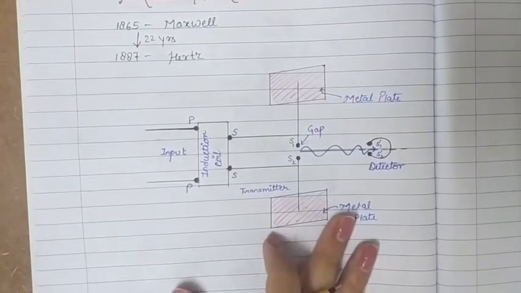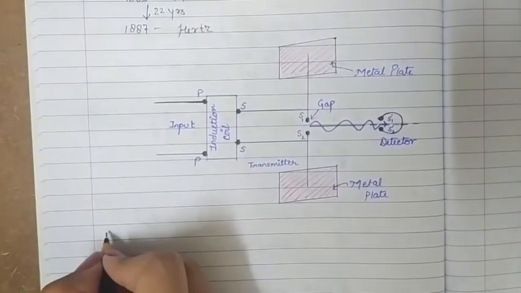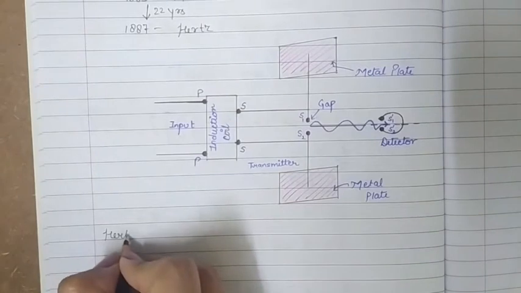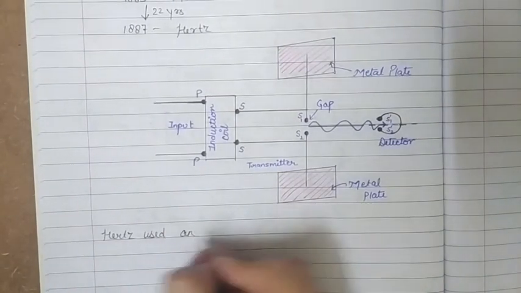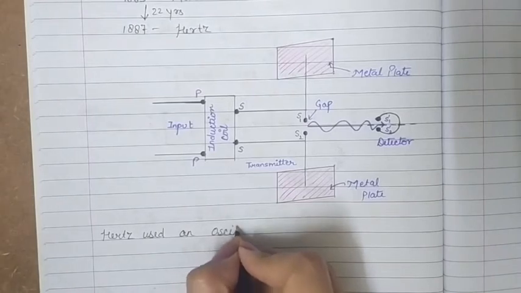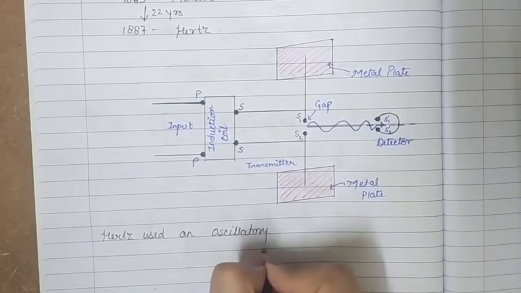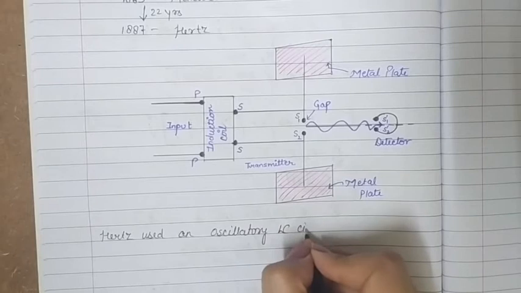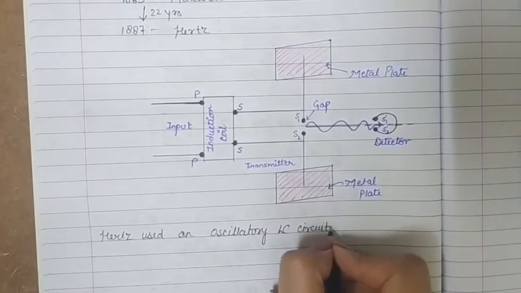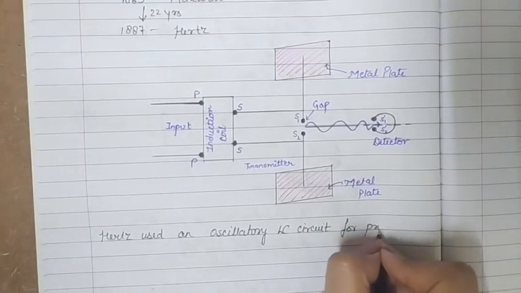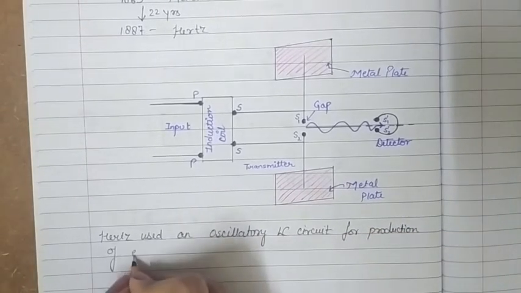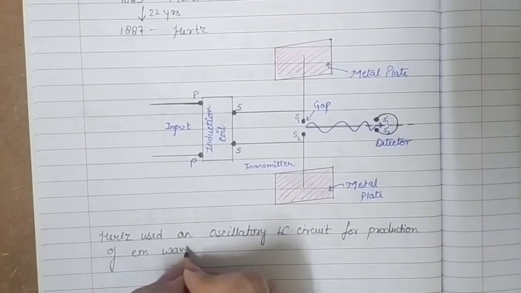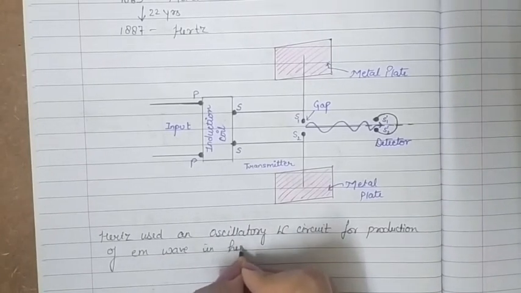So basically this is the experimental setup, and Hertz used an oscillatory LC circuit for the production of electromagnetic waves in his experiment.